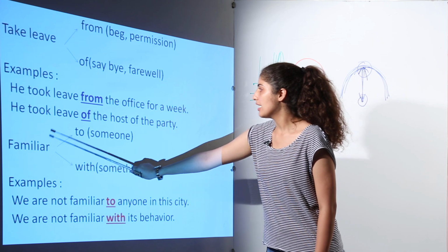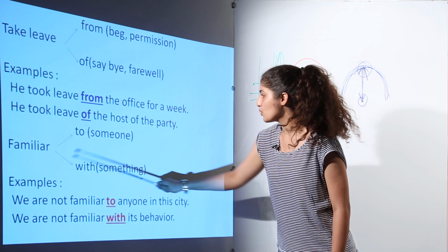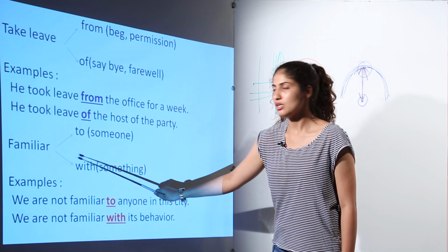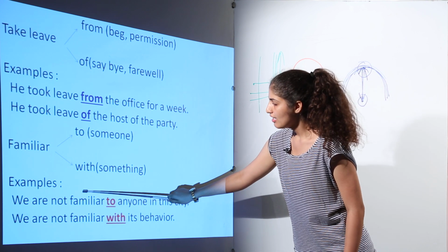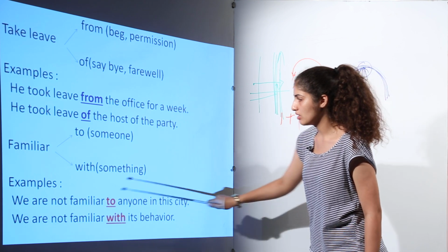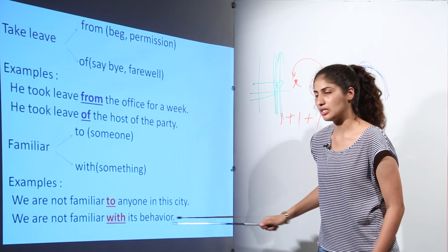Next is "familiar". If it is used in reference to someone, then it will take "to". If it is used in reference to something, it will take "with". For example, we are not familiar to anyone in the city. Again, familiar to someone. We are not familiar with its behavior. Familiar with something.